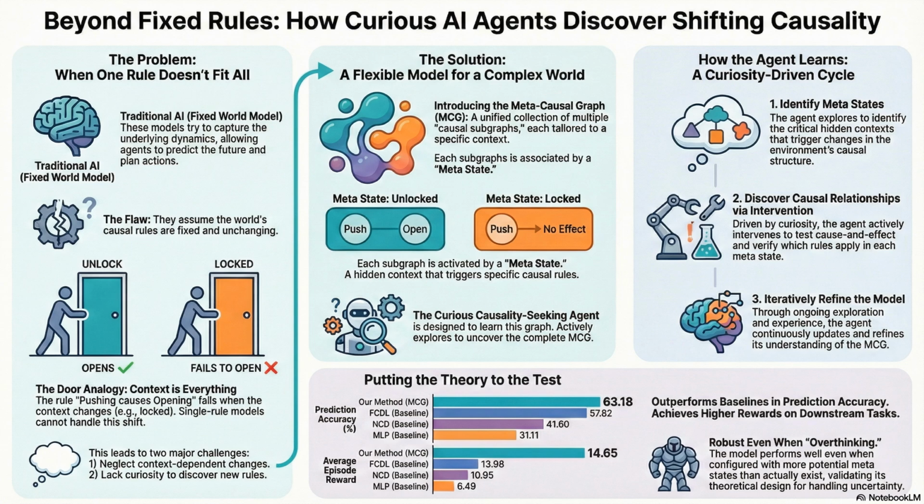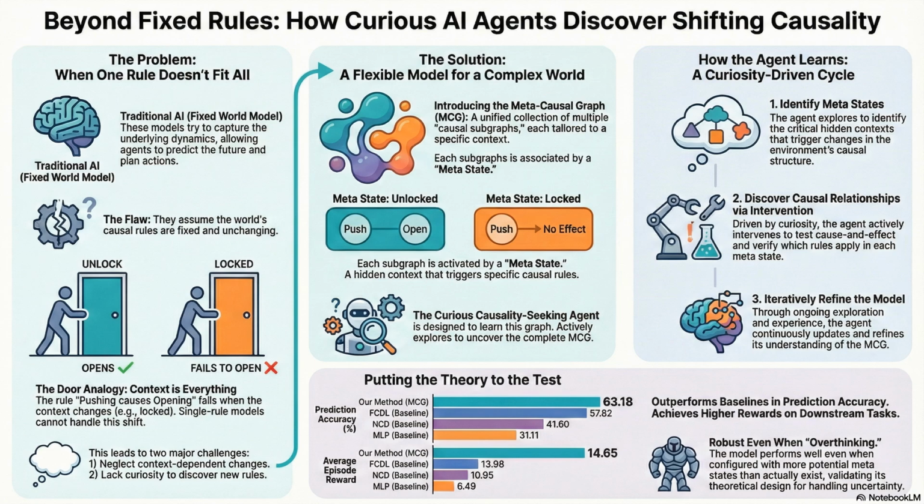It really is. I mean, think about autonomous driving. That is the ultimate open-ended world. Sure. The rules of the road are consistent, but not always. Right. Usually green light causes go, but what if a police officer is standing in the intersection holding up their hand? The context shifts. The officer metastate overrides the traffic light subgraph.